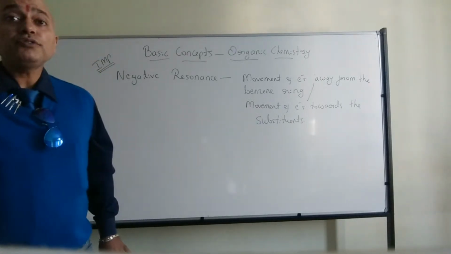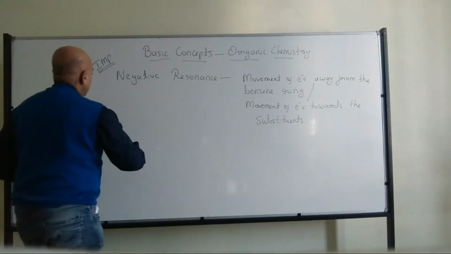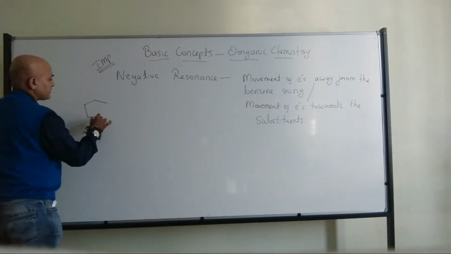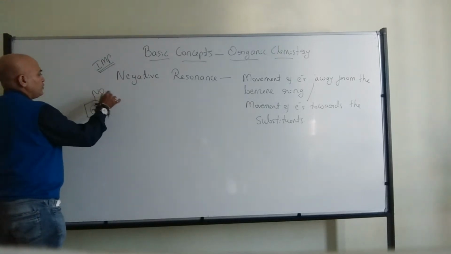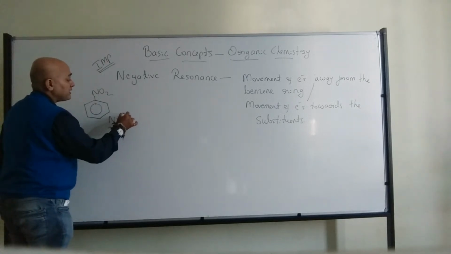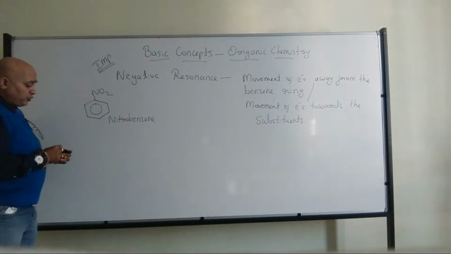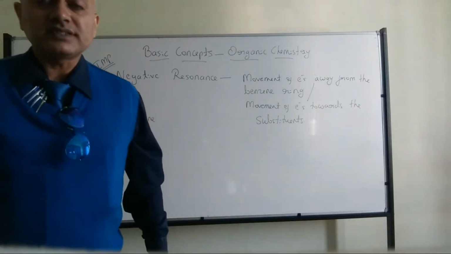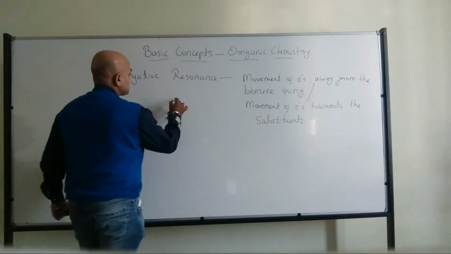If I want to give examples for negative resonance, I can take one example as NO2 attached to the ring. So what is this? This is nothing but nitrobenzene. Even the nitro group is used as a prefix. So, nitrobenzene.